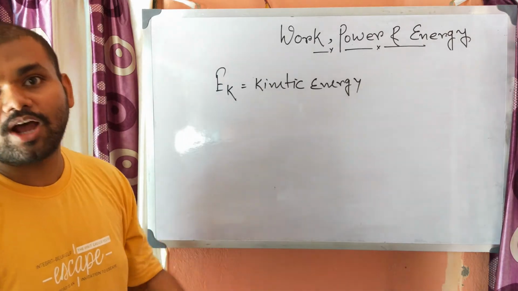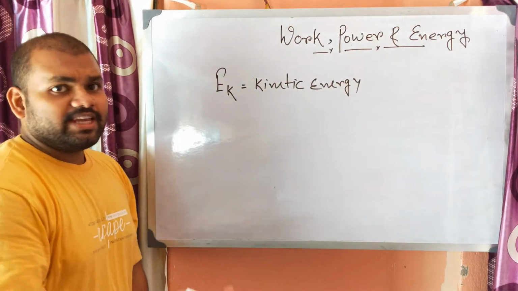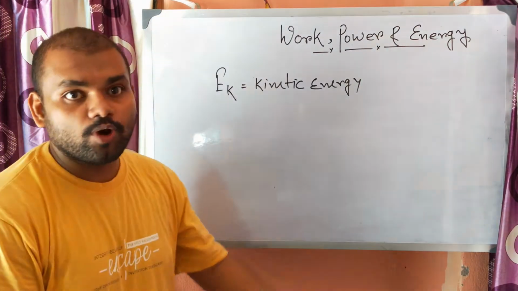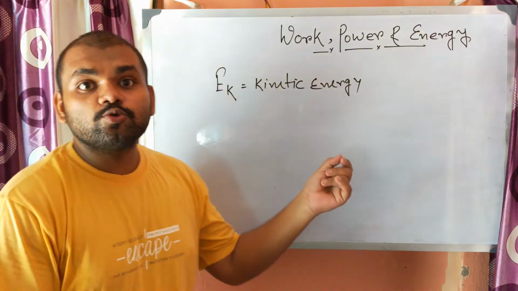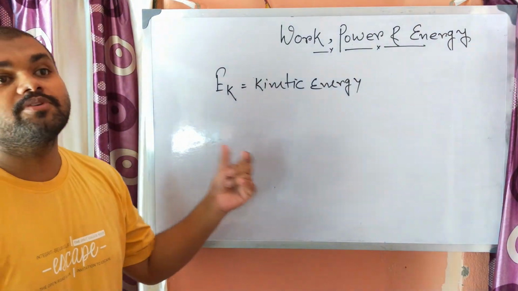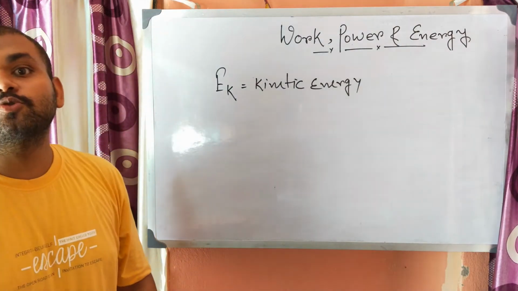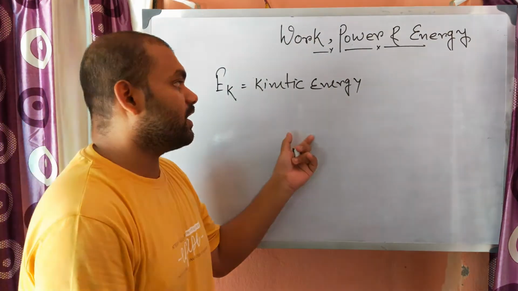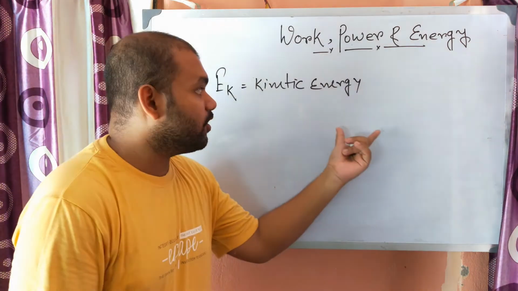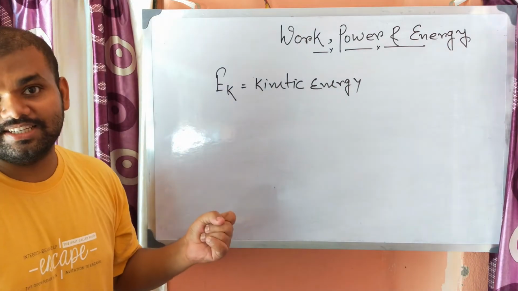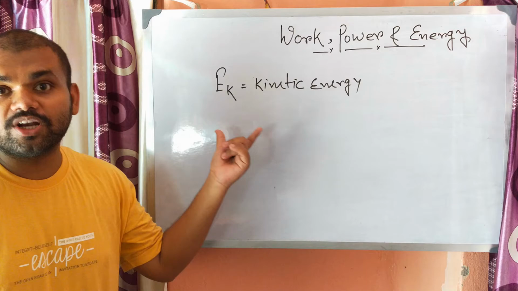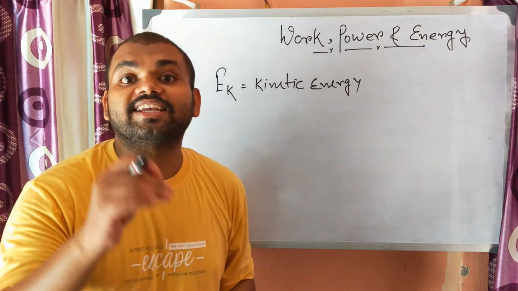Why am I saying him or her? Because in the case of a long jump or high jump, or a bowler, they run before the jump, they run before the bowling. Why do they run? They run because they need the energy. That energy gained by a moving body is known as the kinetic energy.